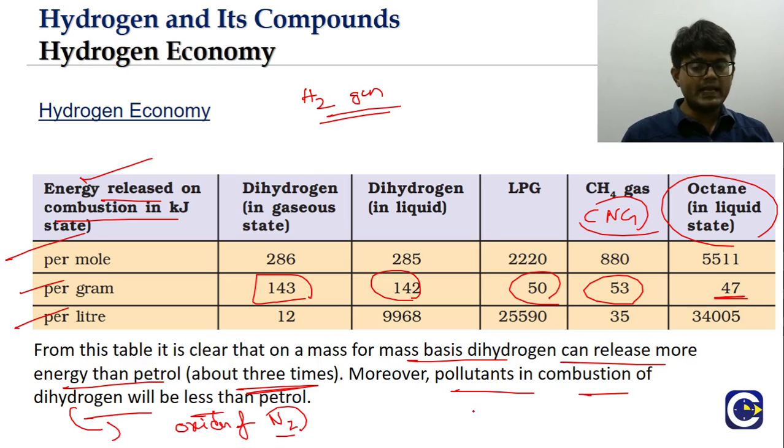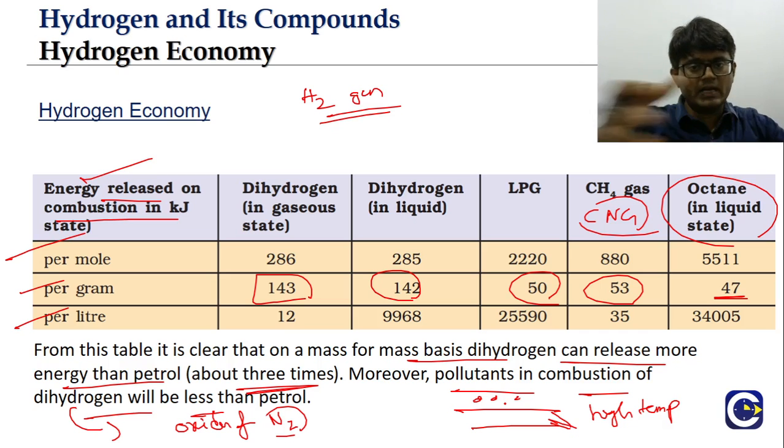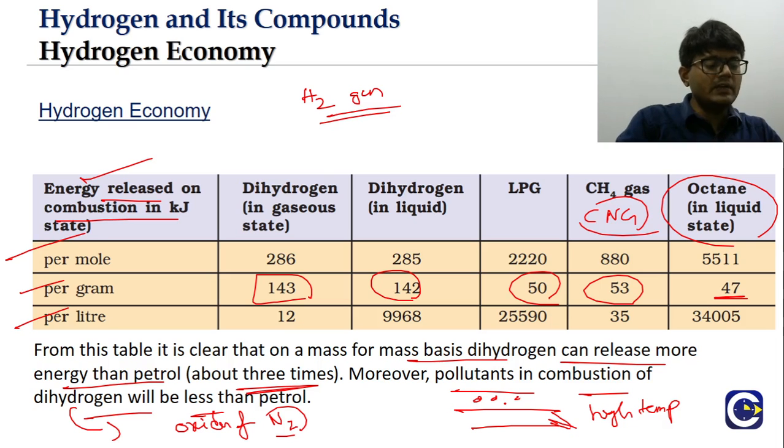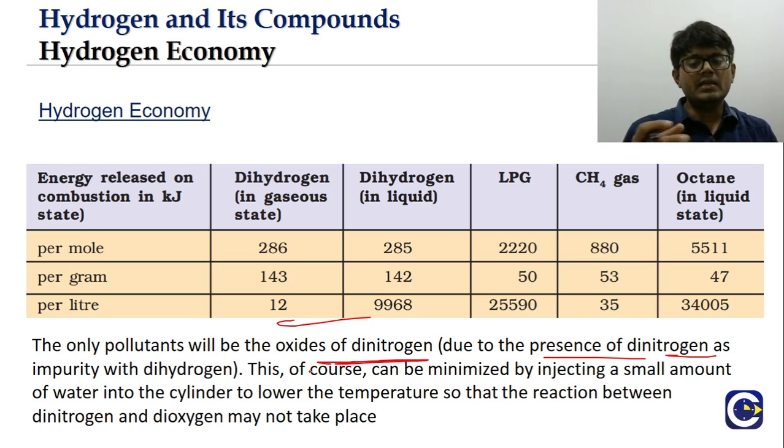Usually in automobile exhaust, the temperature will be very high. The oxygen and nitrogen molecules in the surrounding atmosphere react near the exhaust of the automobiles, so oxides of nitrogen form. That is the normal way. But here we have the possibility of formation of oxides of nitrogen when we do the combustion of hydrogen gas, and the hydrogen gas has small amounts of nitrogen. See, the only pollutant is the oxides of nitrogen, because nitrogen is present as an impurity with the hydrogen.